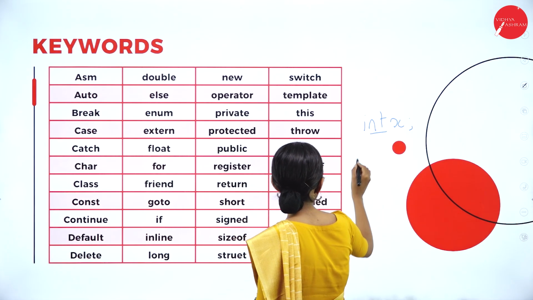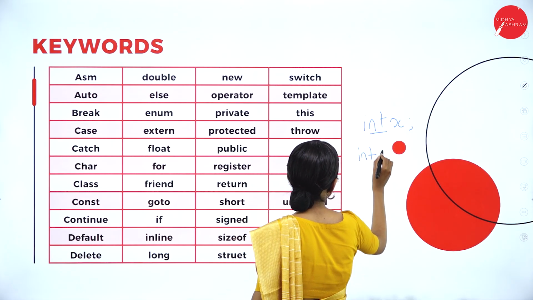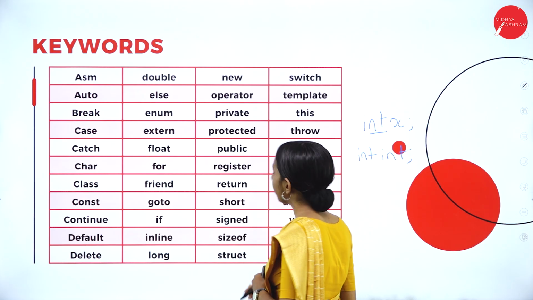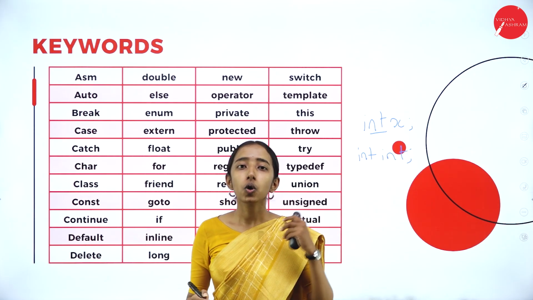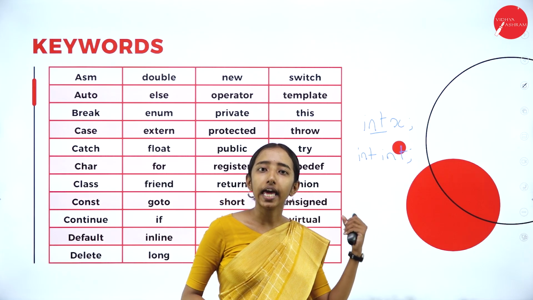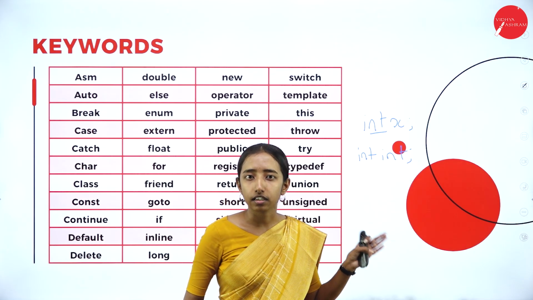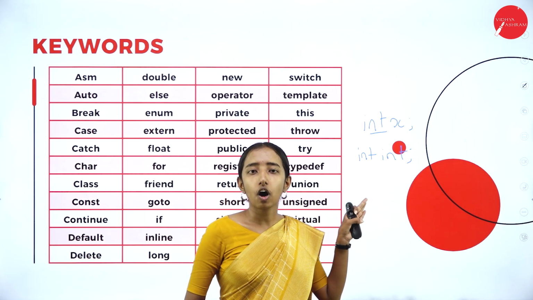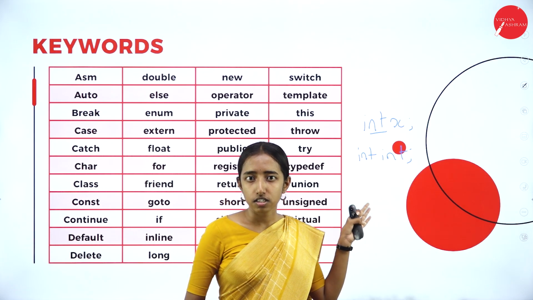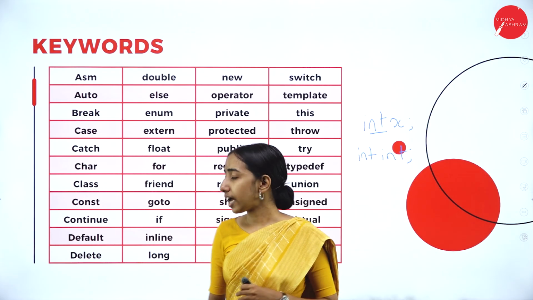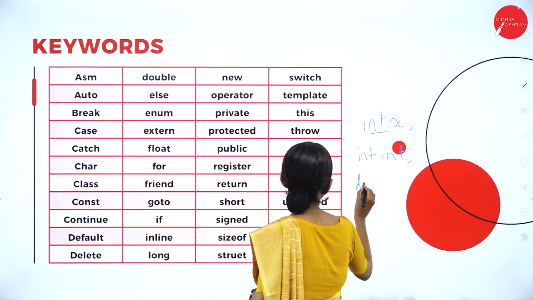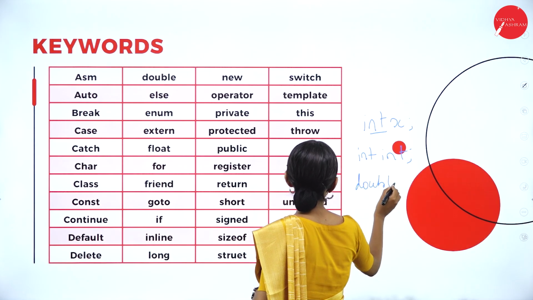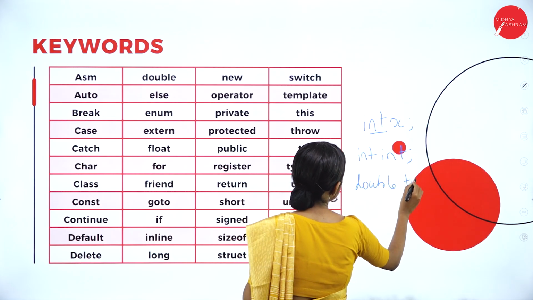We cannot write int. So the compiler will show you the error. You are using int, so that is the error. We cannot use double int like this, so it will show the error. Or you cannot use double, try.